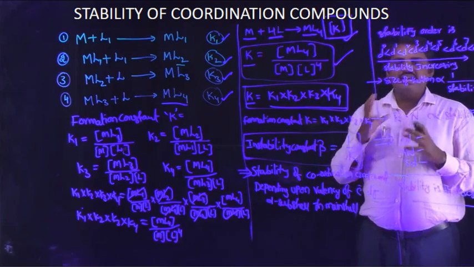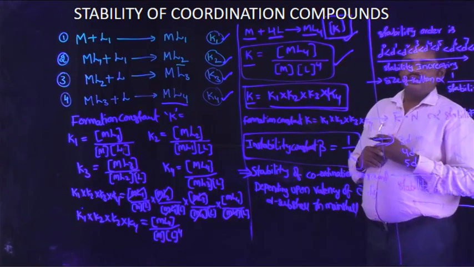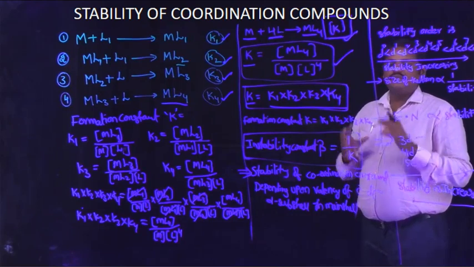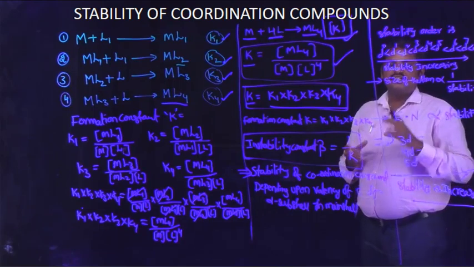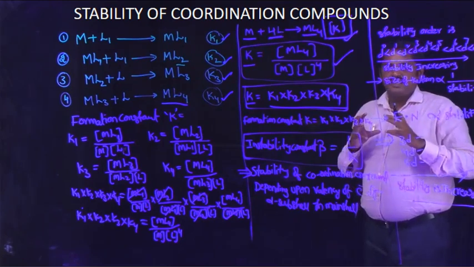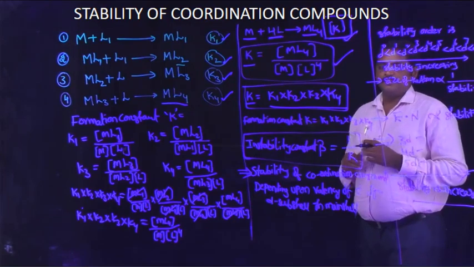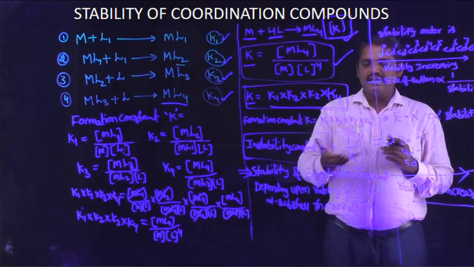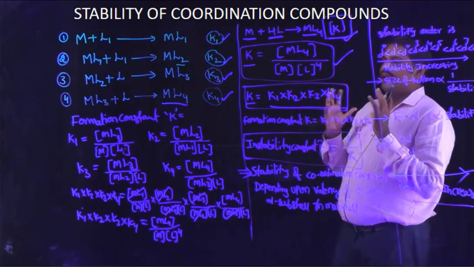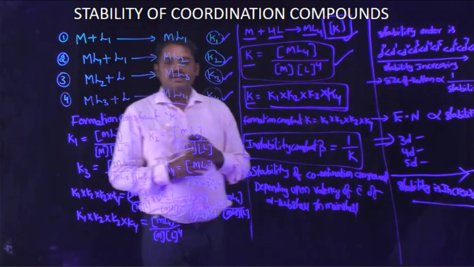Then the stability of the coordination compound is expressed this way: the instability constant is calculated as the reciprocal of the formation constant. The instability constant beta is equal to 1 by K. This is how to express the stability of the coordination compound by using mathematical derivation.